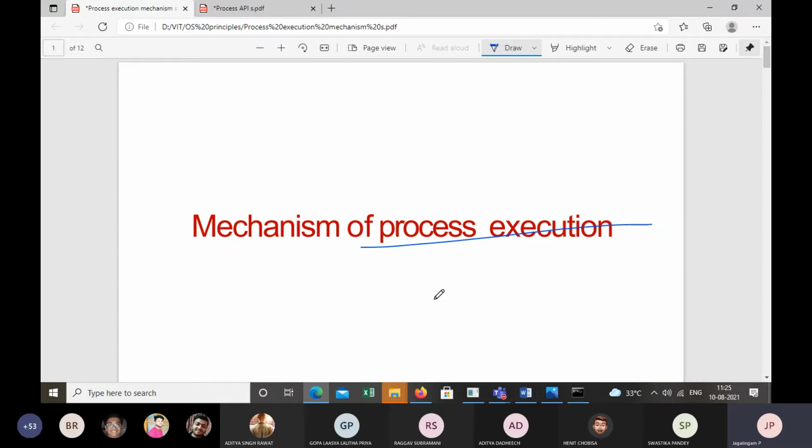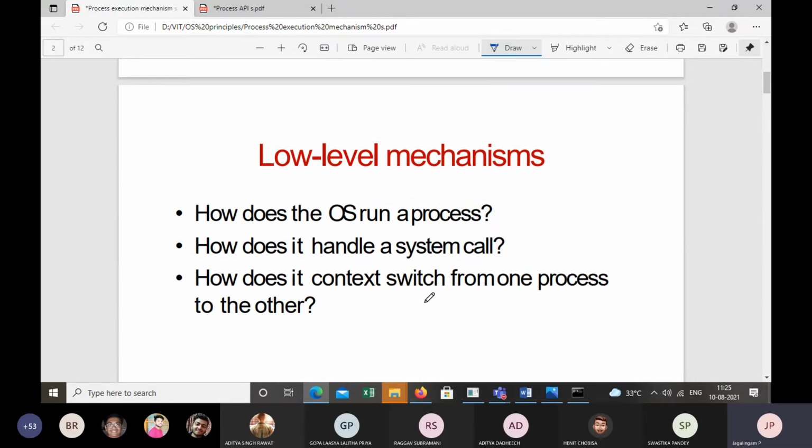I request everyone to pay more attention. In process execution mechanism, we will try to understand how processes are executed by the CPU and how the CPU switches from one process to another process, right? That is what we are going to understand.